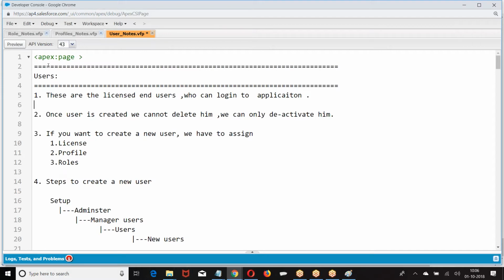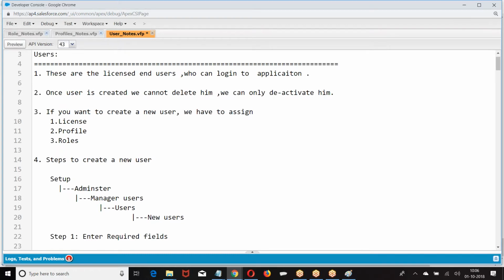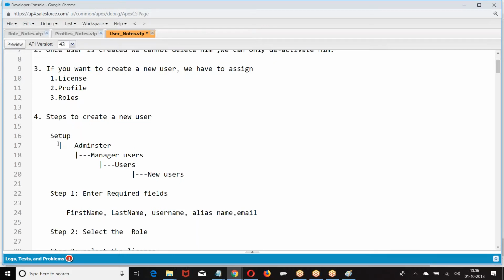Satish is the approver. Even though you are not there in the company, your data is still required. That's the reason once you create a user, you cannot delete a user. If you want, you can deactivate. Then he will not be able to log in, but his data is still in the organization.